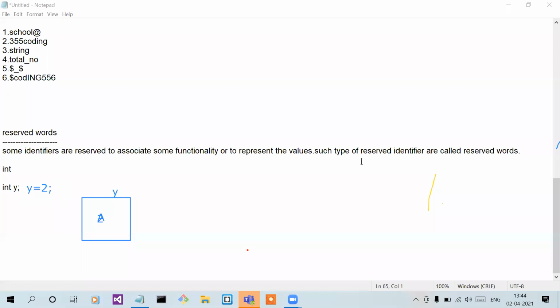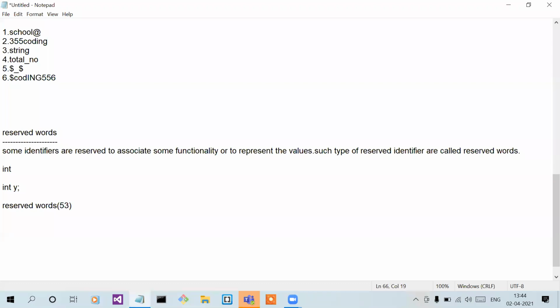So reserved words are, let me clear the drawing first. The total reserved words in Java is 53.